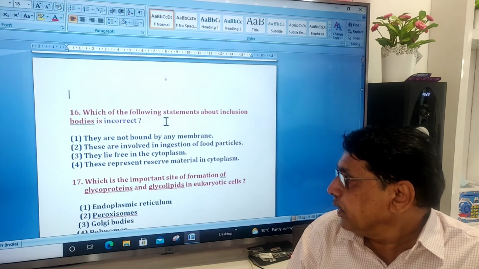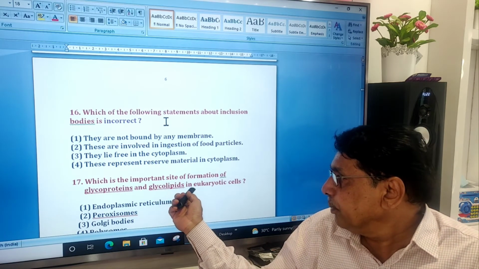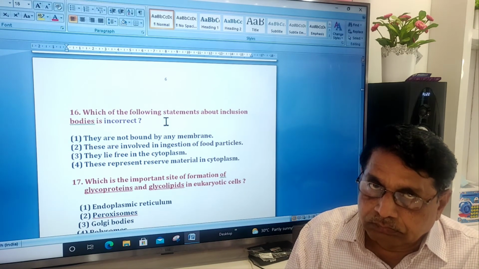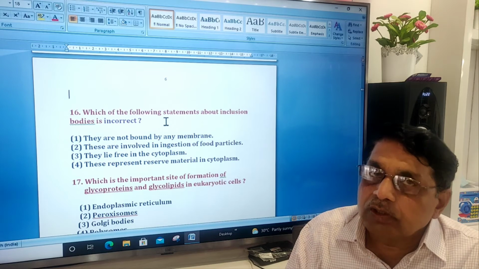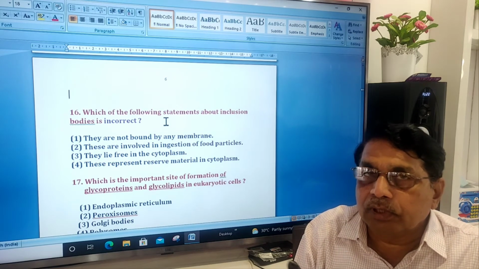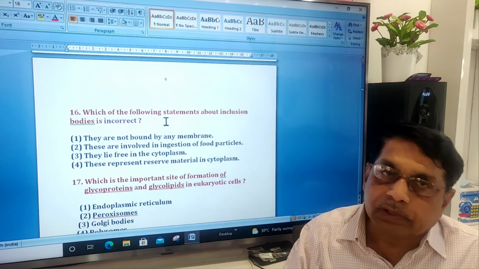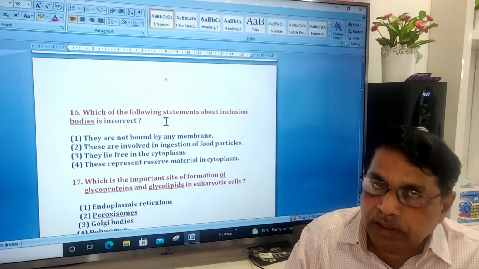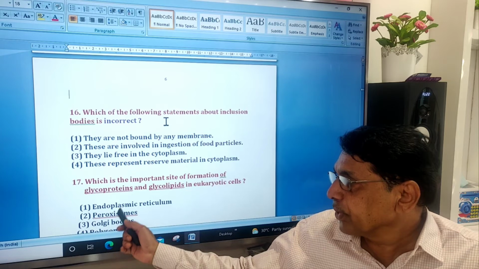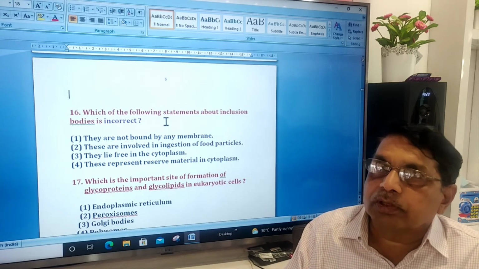Which is the important site for formation of glycoproteins and glycolipids in eukaryotic cells? In eukaryotic cells, the Golgi body and endoplasmic reticulum will be present. Therefore, the option will be between the endoplasmic reticulum and the Golgi bodies. They are synthesized in the endoplasmic reticulum, processed in Golgi bodies, and transported through the endoplasmic reticulum.